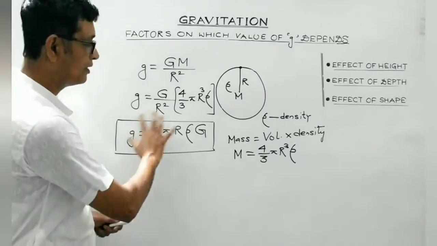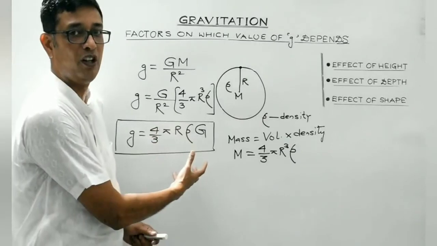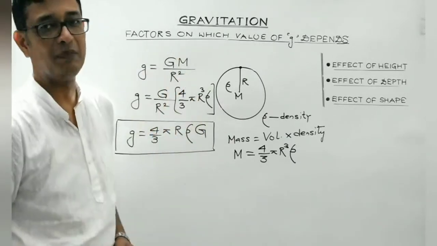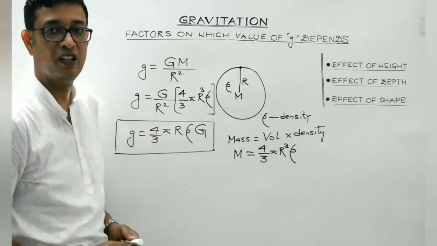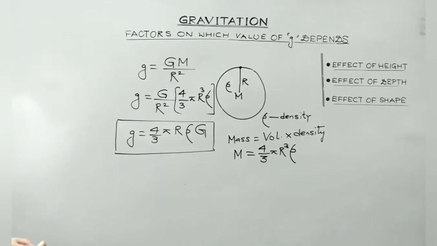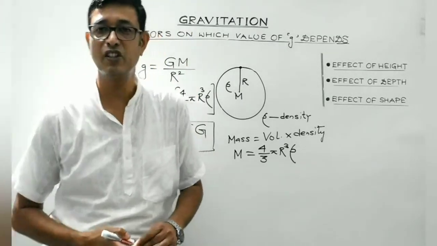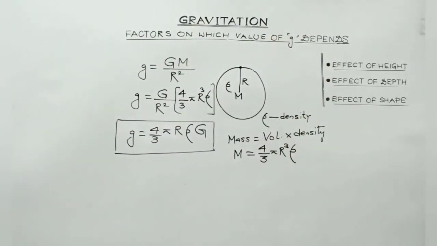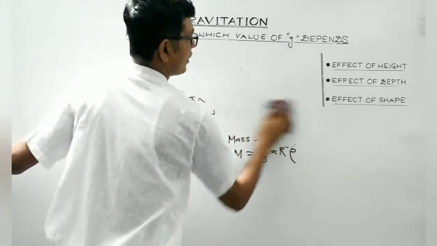Why I have derived this formula is because we will be making use of this expression while discussing the factors on which the value of small g depends. So there is a purpose for deriving this expression. Okay, students. So now let's discuss the factors on which the value of acceleration due to gravity depends. First is the effect of height. So let's start with the first topic, effect of height.